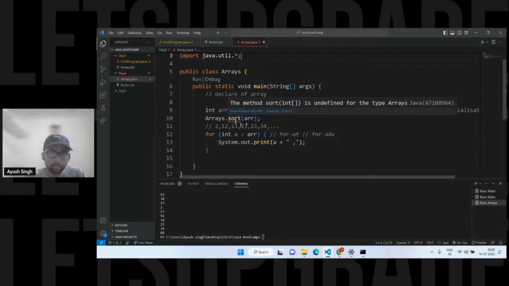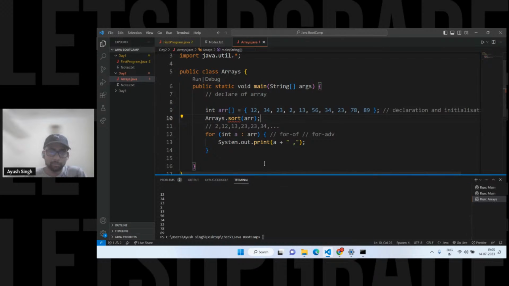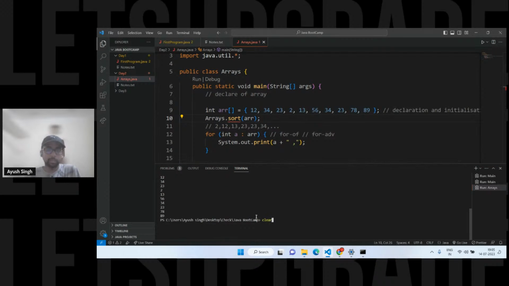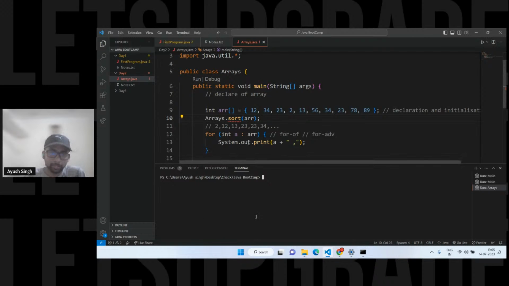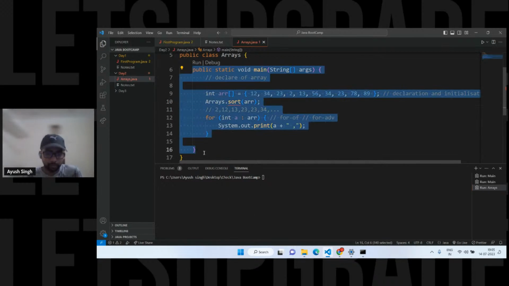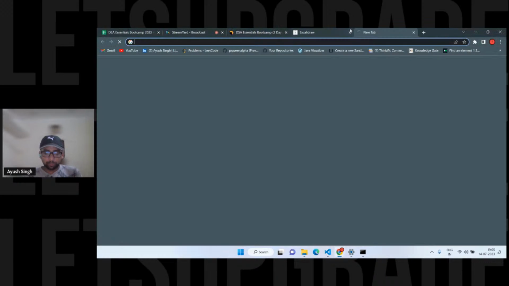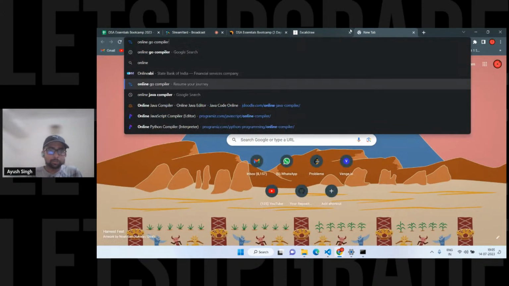Undefined for the type Arrays. I don't know what's with this compiler. There is an inbuilt method, and obviously we are not going to use it. It will sort it automatically, right? I'm not sure about this compiler, but you can check on the online compiler. Let's suppose I had the same code. It's not working here, so I'll show you there on an online compiler. There might be some issue with this setup.